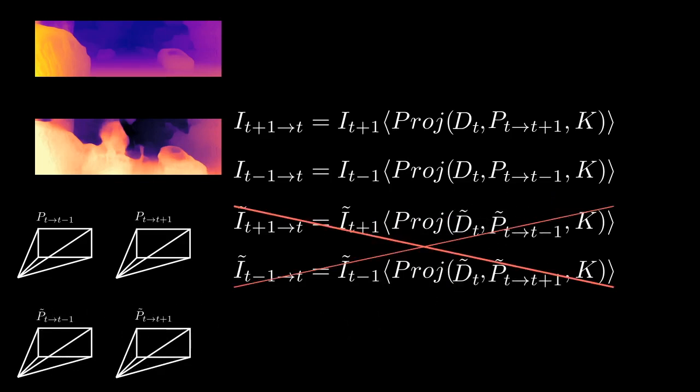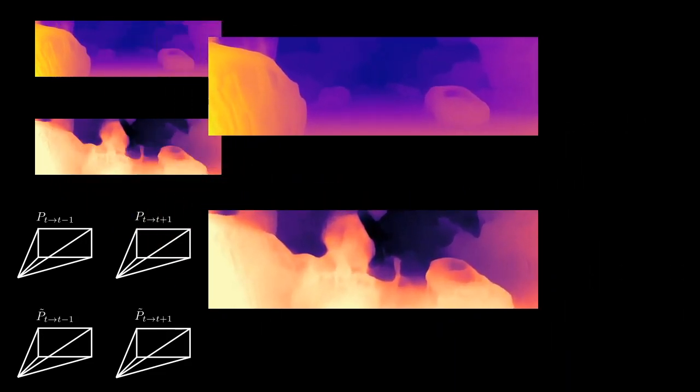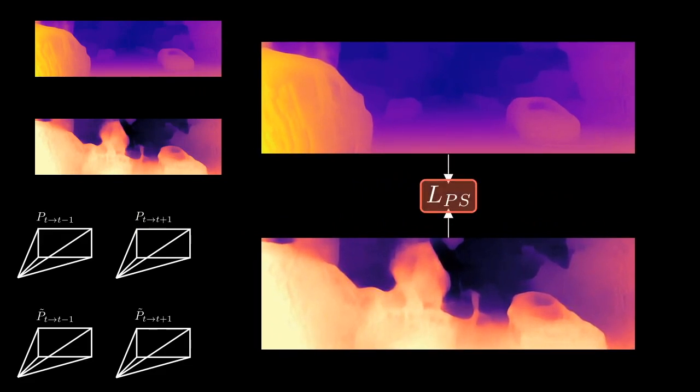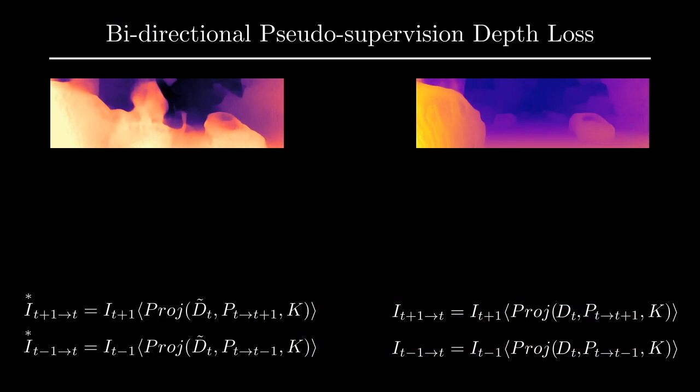To exploit the consistency between unaugmented images and the better unaugmented pose estimation, we use semi-augmented warping. As you can see, we still have the depth estimation of the unaugmented and augmented images. Using these 2 estimations, we introduce pseudo-supervised depth loss, where the unaugmented depth supervises the augmented depth and vice versa. Notice that the only difference between the semi-augmented and unaugmented reprojection is the use of augmented depth.